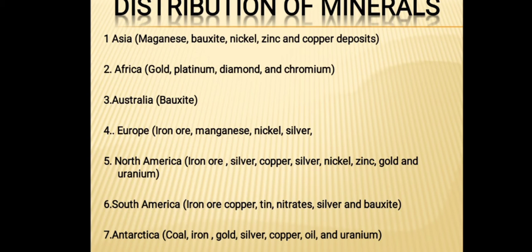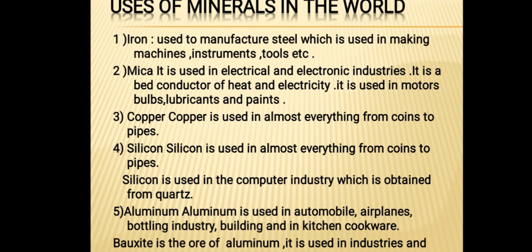So here is the distribution of minerals in the world. It is mentioned that in Asia, there are manganese, bauxite, nickel, zinc and copper deposits. Then in Africa, gold and platinum. In Australia, bauxite. Europe, iron ore, manganese, nickel, silver. In North America, iron ore, silver, copper, gold and uranium. Then South America and Antarctica also. So there are some countries where a few minerals are mainly found.